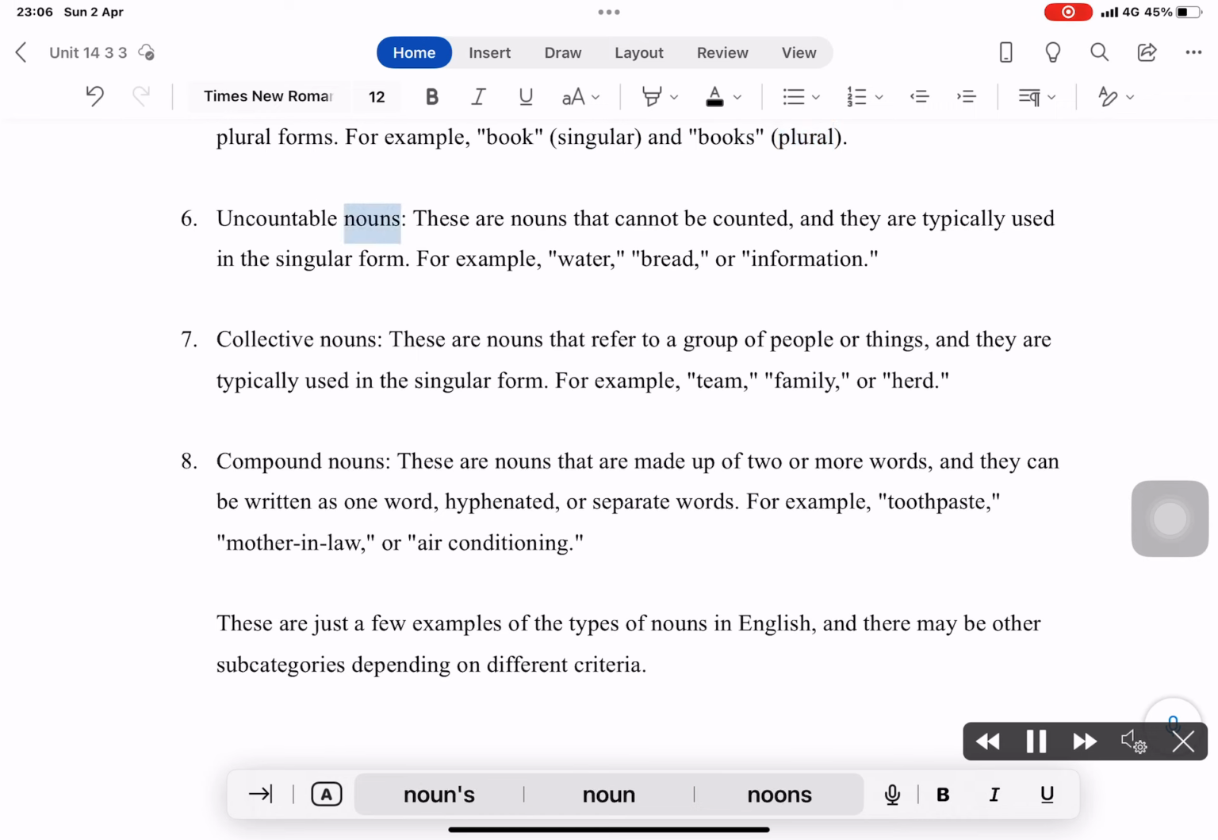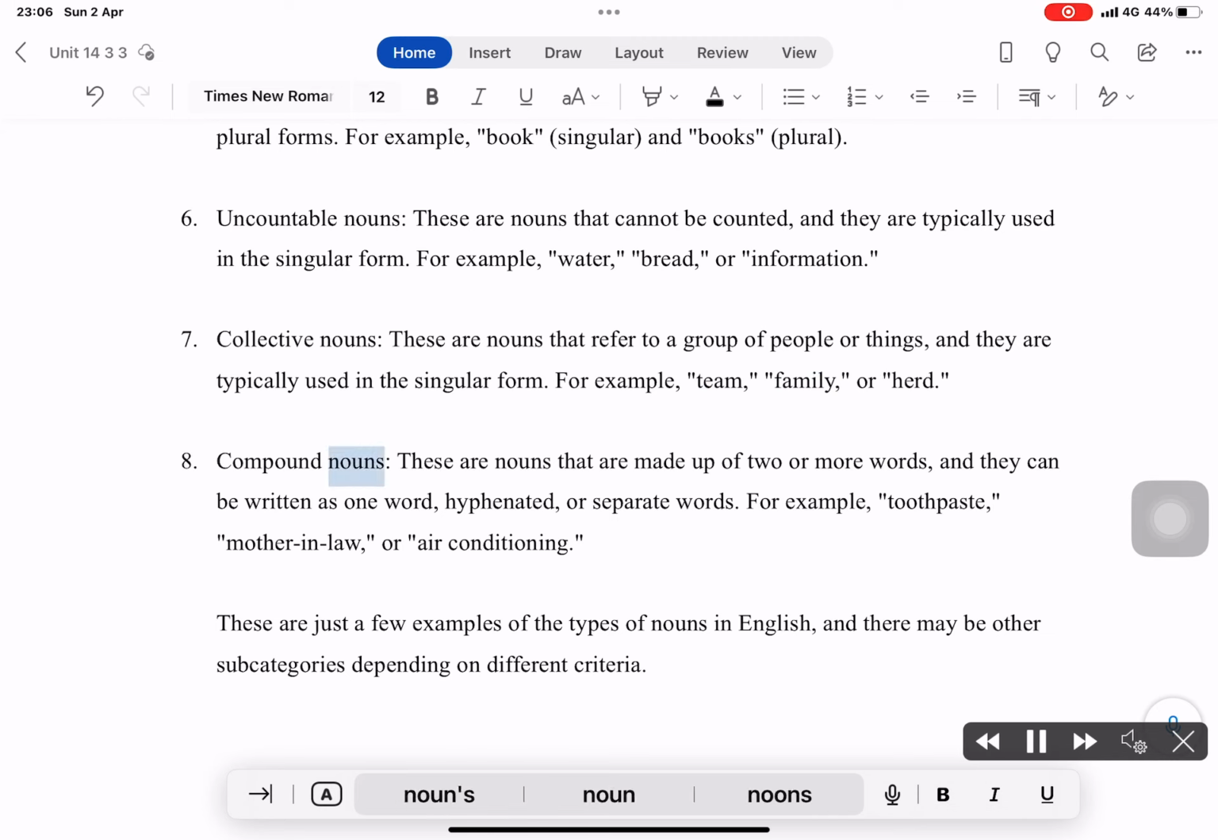Uncountable nouns. These are nouns that cannot be counted, and they are typically used in the singular form. For example, water, bread, or information. Collective nouns. These are nouns that refer to a group of people or things, and they are typically used in the singular form. For example, team, family, or herd.